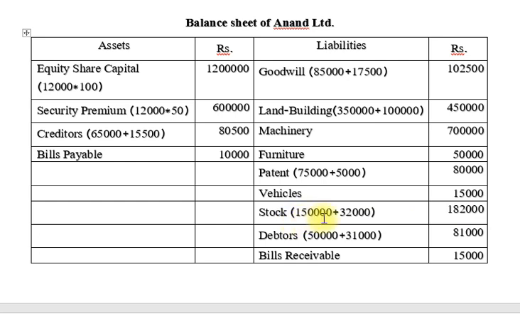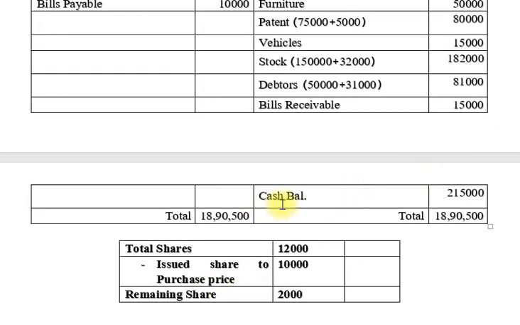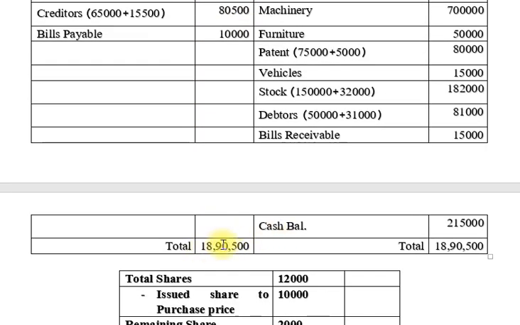Stock: in Harsat Limited 1,50,000 and 32,000 in Praveen Limited, total 1,82,000. Debtors: in Harsat Limited 50,000 and 31,000 in Praveen Limited, total 81,000. Bills receivable only in Harsat Limited, 15,000. Then after, friends, we make the total. Okay, so 18 lakhs 90,500.